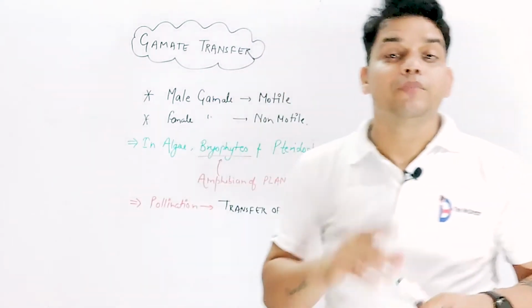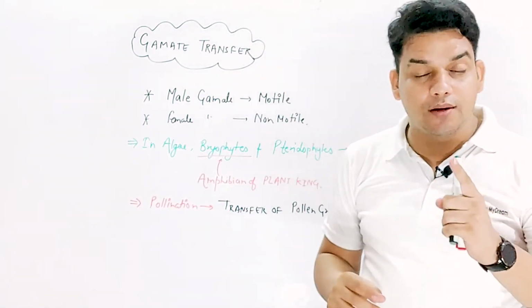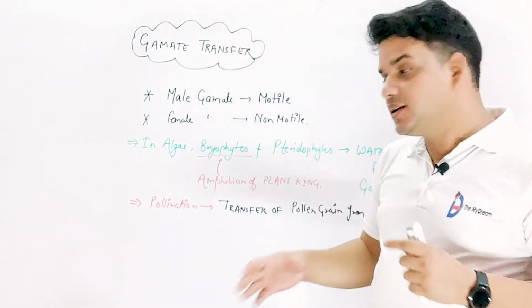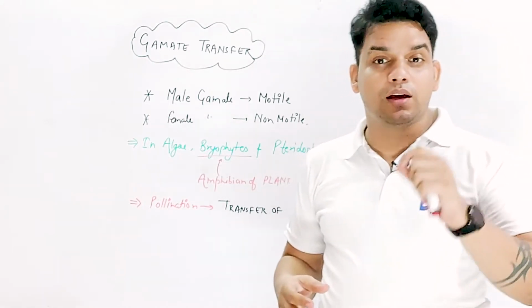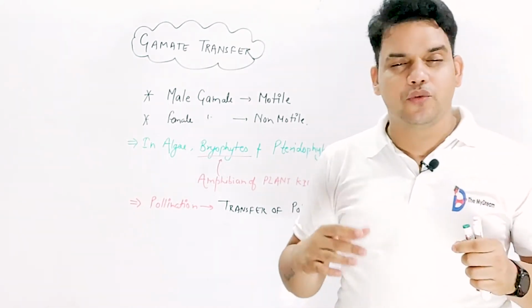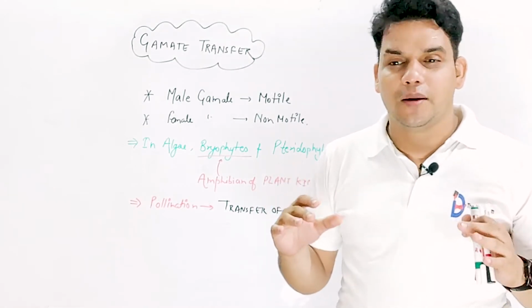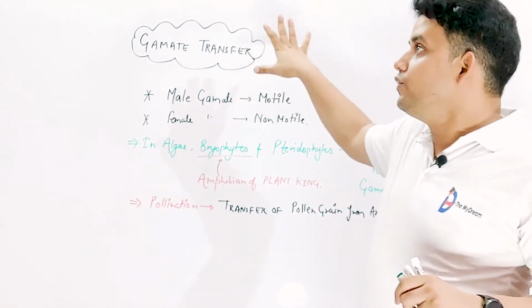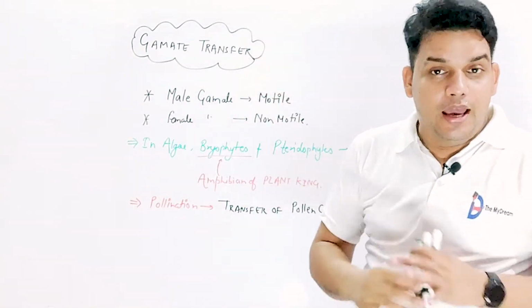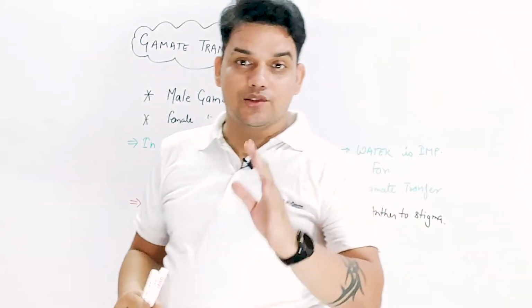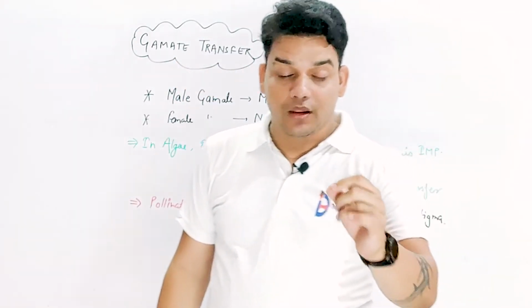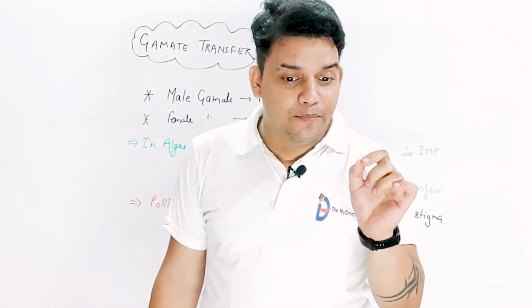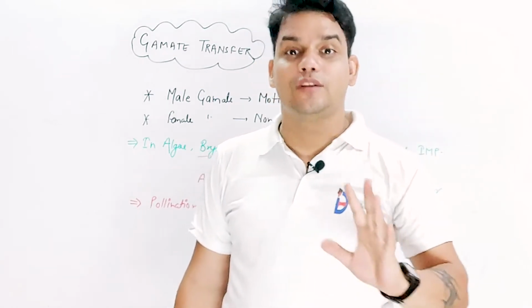We know about pollination and we will discuss it further, because the chapter on reproduction in flowering plants is present in class 12th. We will discuss in detail what pollination is, because different types of pollination are present in plants, either self-pollination or cross-pollination. So first of all, we know what gamete transfer is. In today's lecture, we are discussing why gametes are important, how we can transfer the gametes, and what the basic importance of gamete transfer is.